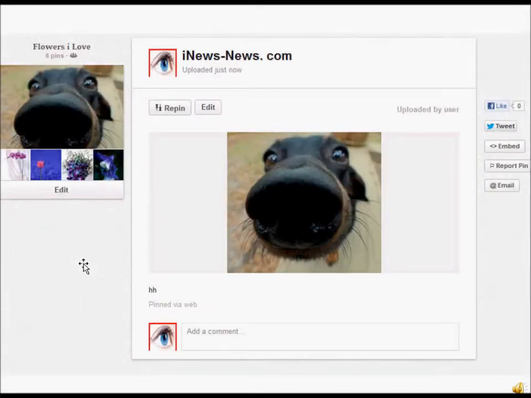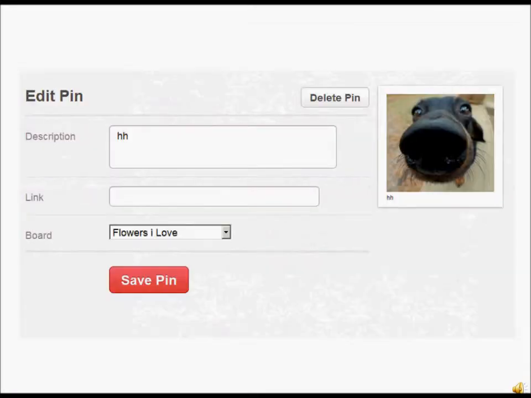Every time you click the pin button, you'll come to this edit or repin button, and I always hit this edit button. But if you noticed, if you just left it blank, here's that HH that I put in the last screen, and if you noticed here, it just says uploaded by user, but there's no link here, and there's nothing down here written in the description. So of course I want to edit it. So you go right here to edit, and as soon as you do, you'll come to this screen.